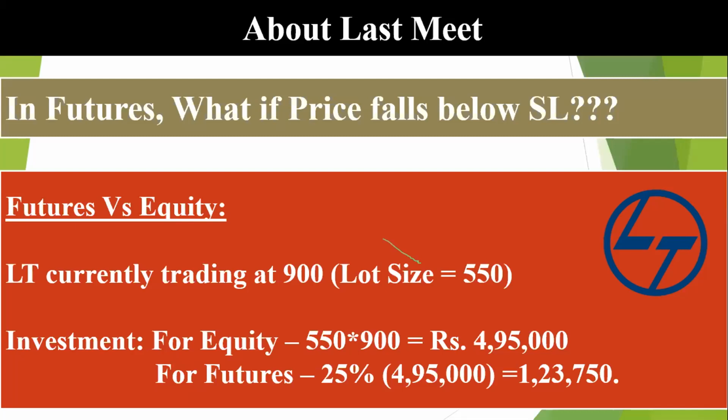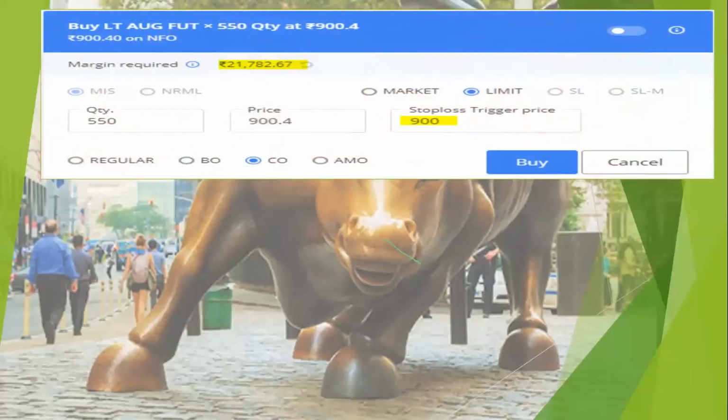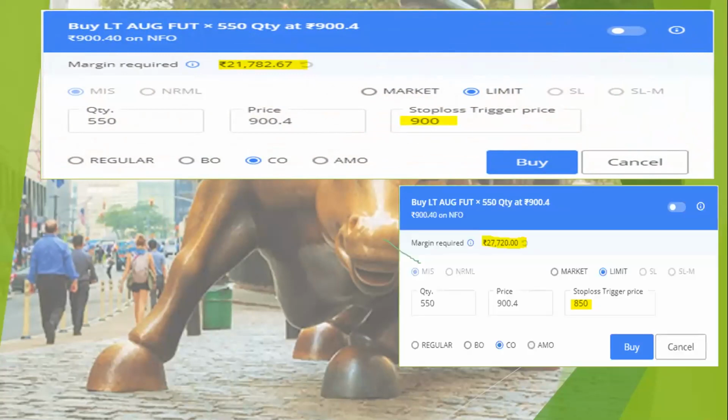And coming to the query, what if the price falls below the stop loss in future trading? See, basically, if you are trading futures intraday, the margin is as follows. If you keep the stop loss at 900, the minimum margin required is 21,782. This is in case of intraday, friends. And if you keep the stop loss at 850, then the margin required will be 27,722.